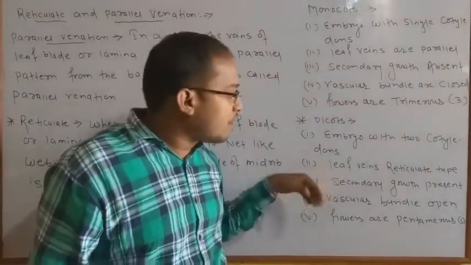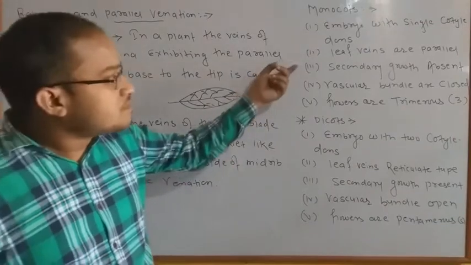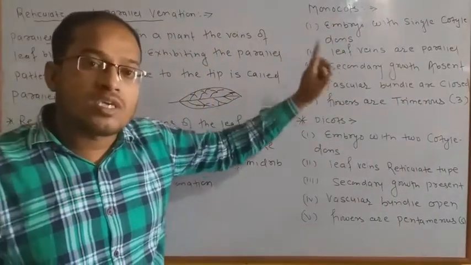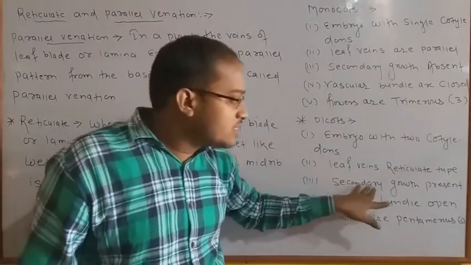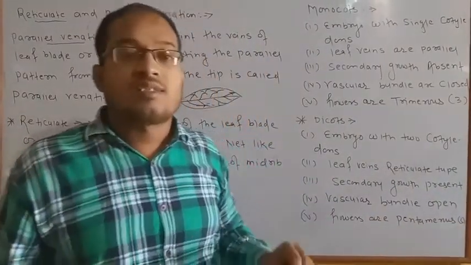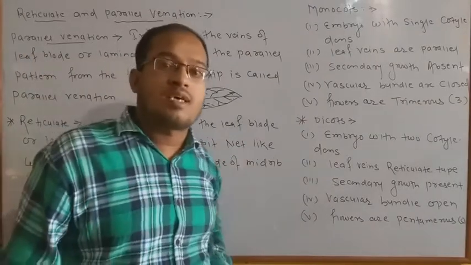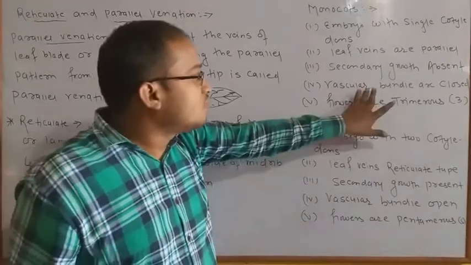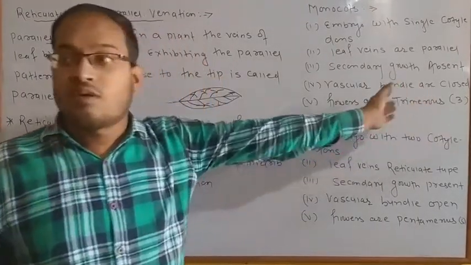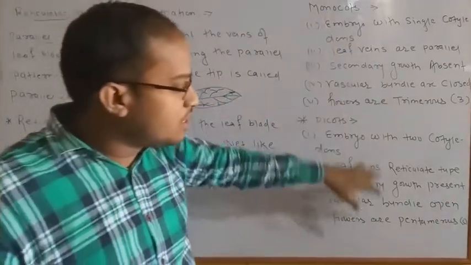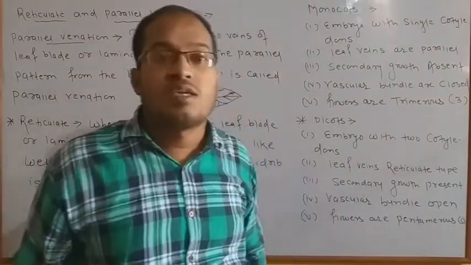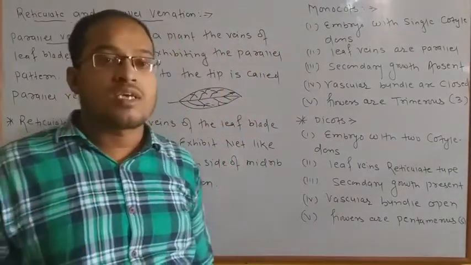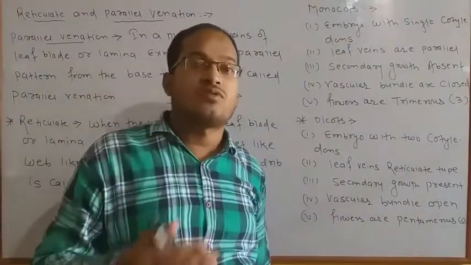Okay, so after that we also have to discuss that secondary growth is absent in monocots, but in dicots secondary growth is present. Secondary growth is present means the plants are provided all the types of growth required for their proper development. Now the next point, vascular bundles are closed in monocots, but in dicots vascular bundles are open. Vascular bundles we have discussed as xylem and phloem, because they are very capable of transporting the different types of minerals and materials through the plants.